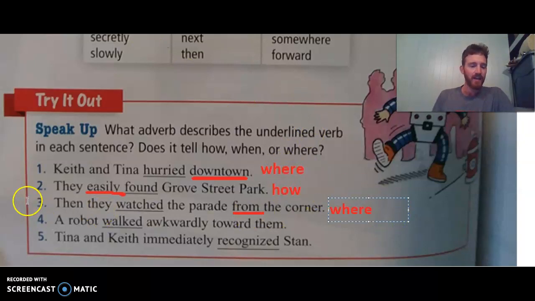Okay. Then a robot walked awkwardly. There we see an ly word. What's telling us about the way the robot walked? Awkwardly would be the word. Okay. Awkwardly describes how the robot walked.